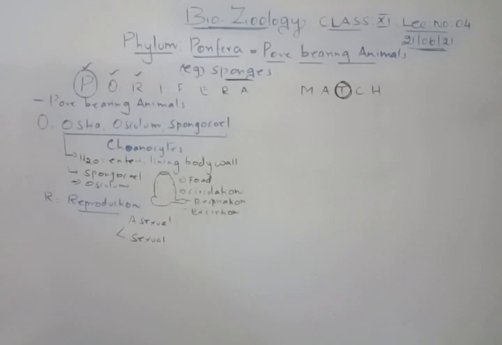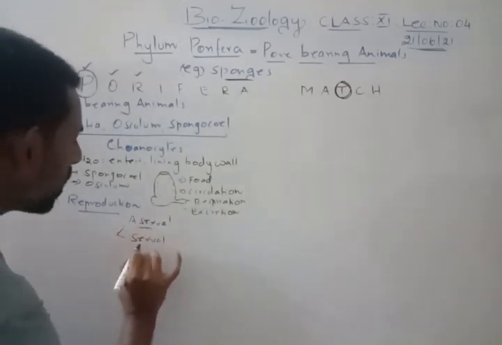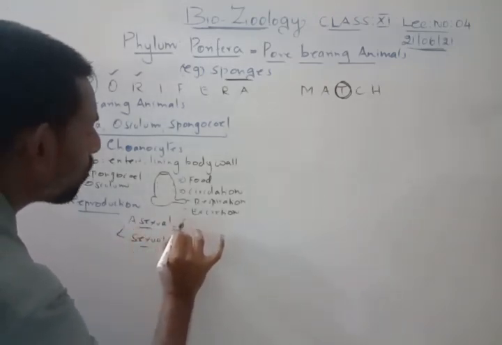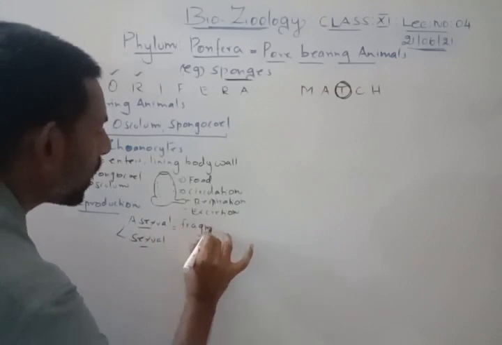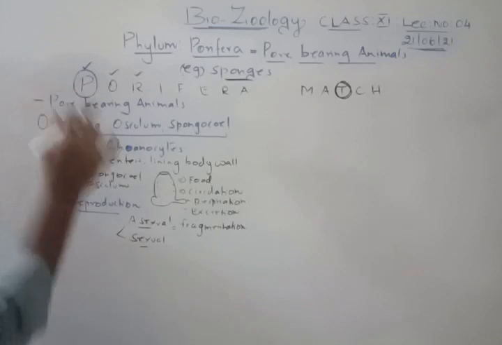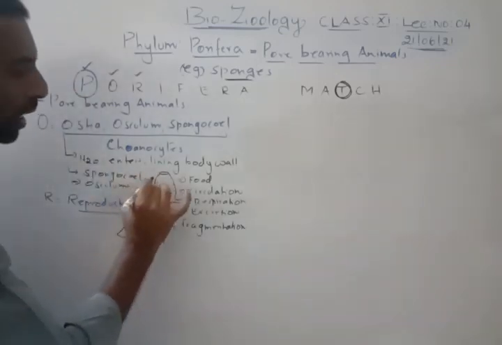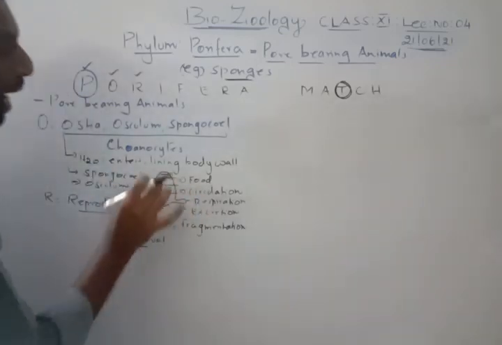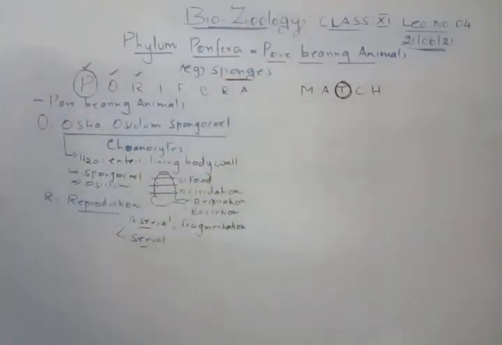Asexual reproduction will take place by two things. One is the fragmentation process. Fragmentation means the sponge is cut into various pieces and each piece will grow into another sponge. So that is what fragmentation is.